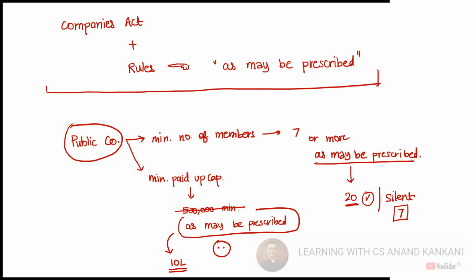Now, if you have understood till here, I have another question for you all. Can the rules prescribe and say that for a public company, minimum 4 members would be needed? Can the rules prescribe 4? Saloni is saying no. Everyone is saying no. Why? Why so? Why are you saying no?